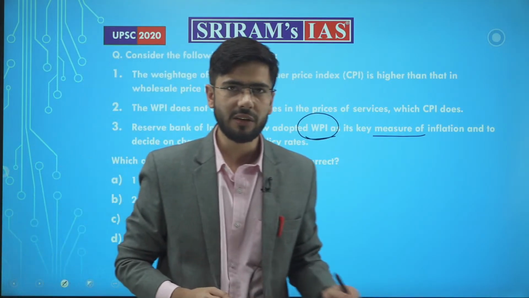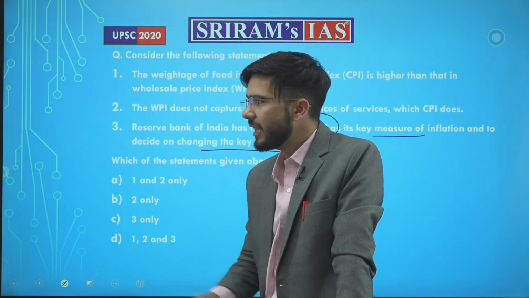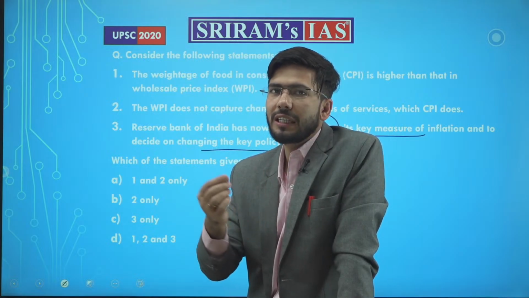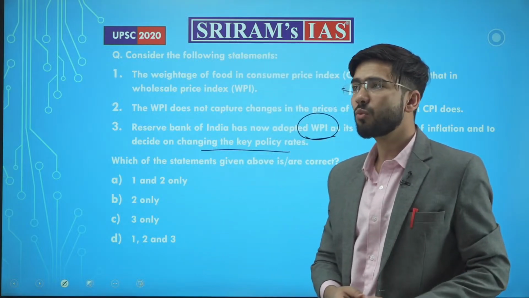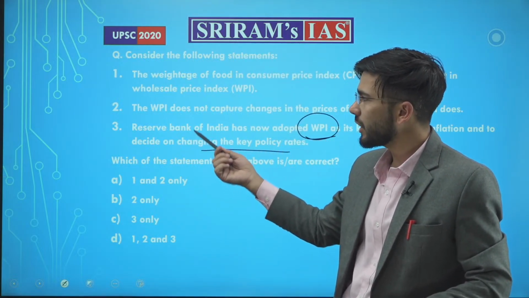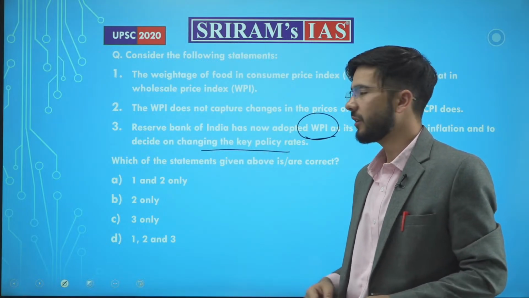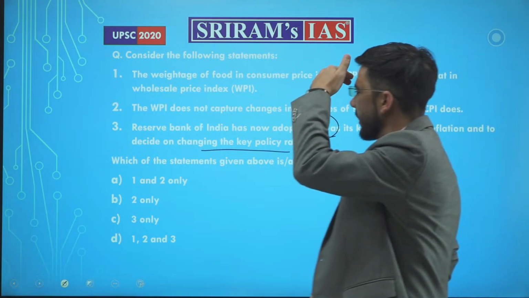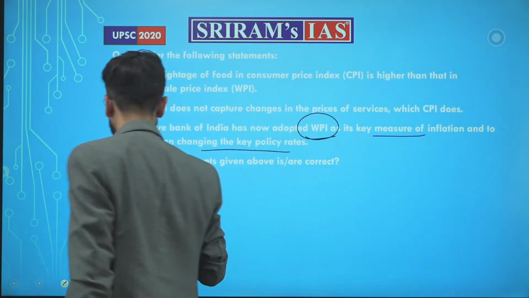Basically, it was a decision which was recently taken by RBI, and this decision involved using CPI, not WPI. That is what inspired this question. Okay? Therefore, 3 will not be the correct statement. The answer will be 1 and 2. Okay?